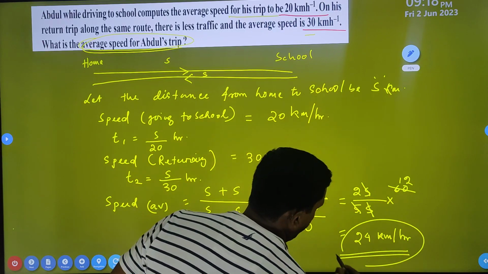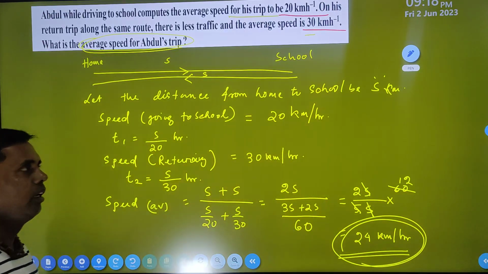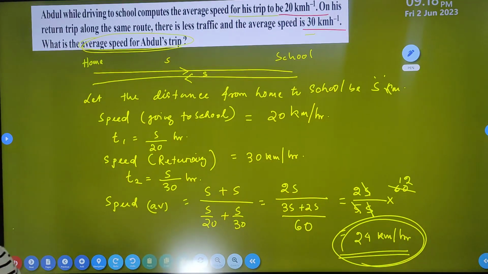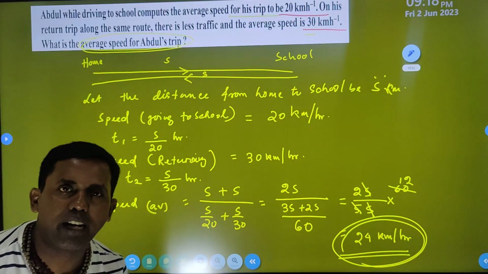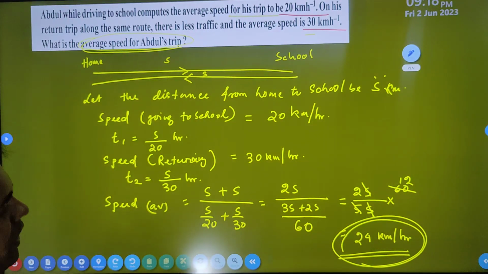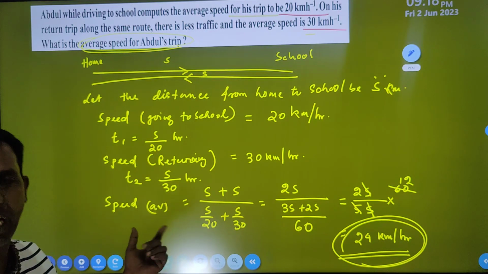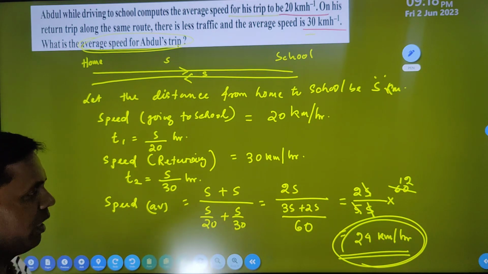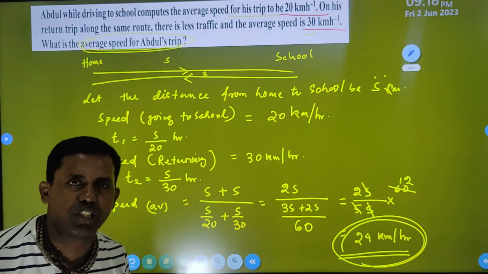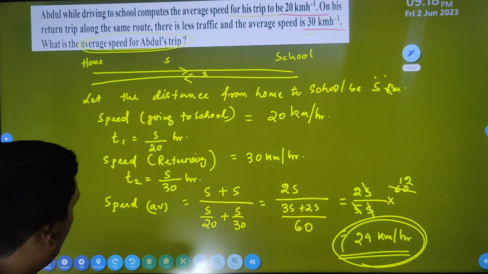This is your 24 kilometer per hour. So like this you solve many questions related to average speed and average velocity. Gradually, if you solve more and more questions, you can get an idea about it.